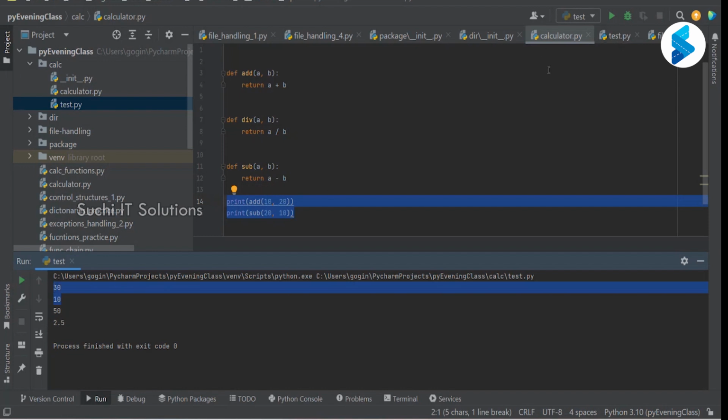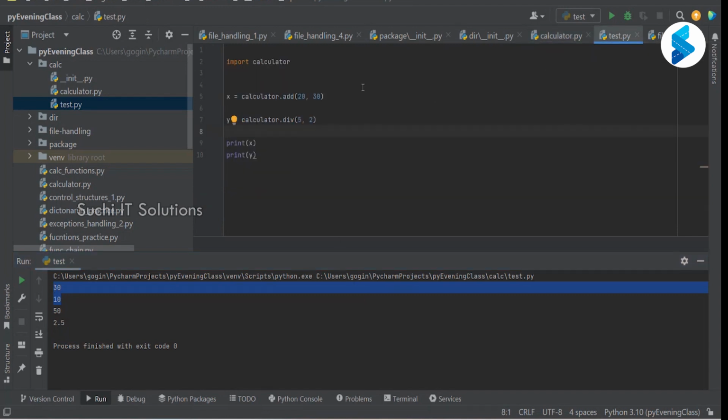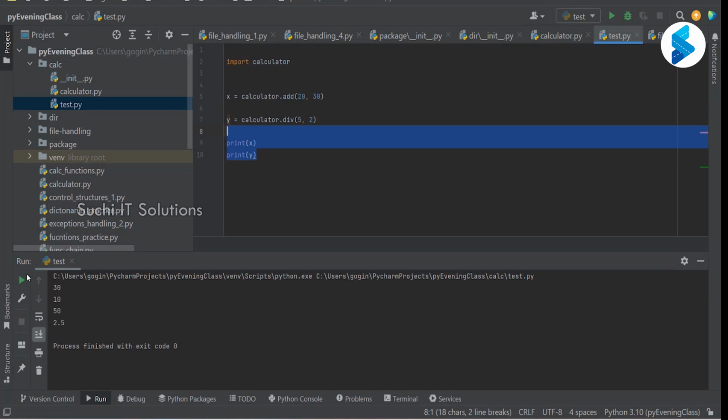But I did not execute calculator.py to see this output. I executed test.py, and in test.py all we have is calculator add, division, and then we are printing that. Though we are printing only that, I see that 30 and 10 are also coming, the output from calculator.py. So one thing we have to understand here is that when I'm executing test.py, it executes the complete file.